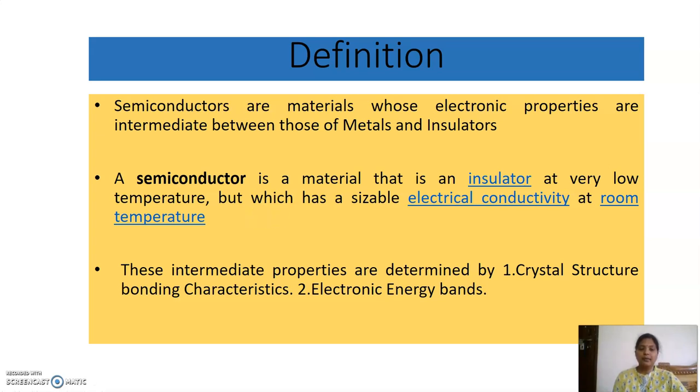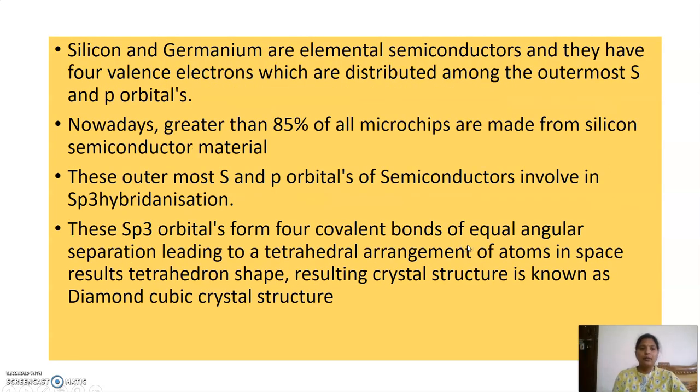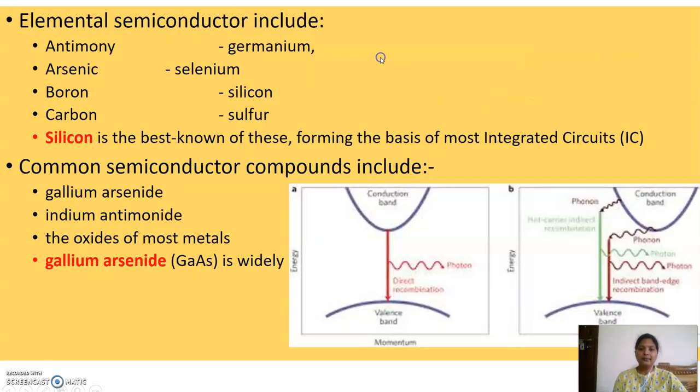The properties can be determined by crystal structure, bonding characteristics and electronic energy bands. Silicon and germanium are the elemental semiconductors, which are mostly used as intrinsic semiconductors, and 85% of microchips are made of silicon. They have sp3 hybridization and a tetrahedral structure. So what is an elemental semiconductor? Examples of elemental semiconductors are antimony, arsenic, boron, carbon, silicon and germanium.